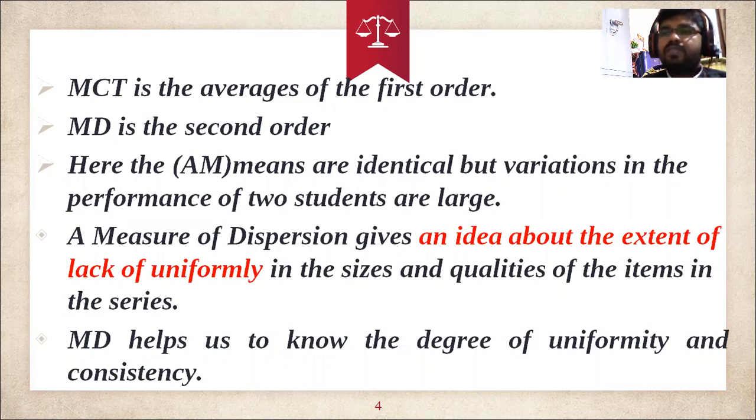For example, on the basis of the service provided by the networks, we will give some ratings to the particular services. So on the basis of the qualities of the items also we can measure the variability, and the measures of dispersion help us to know the degree of uniformity and consistency.